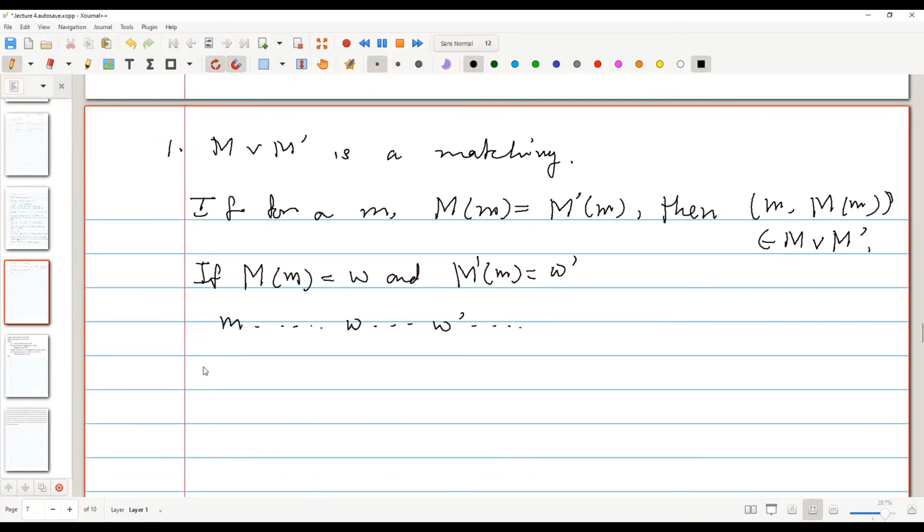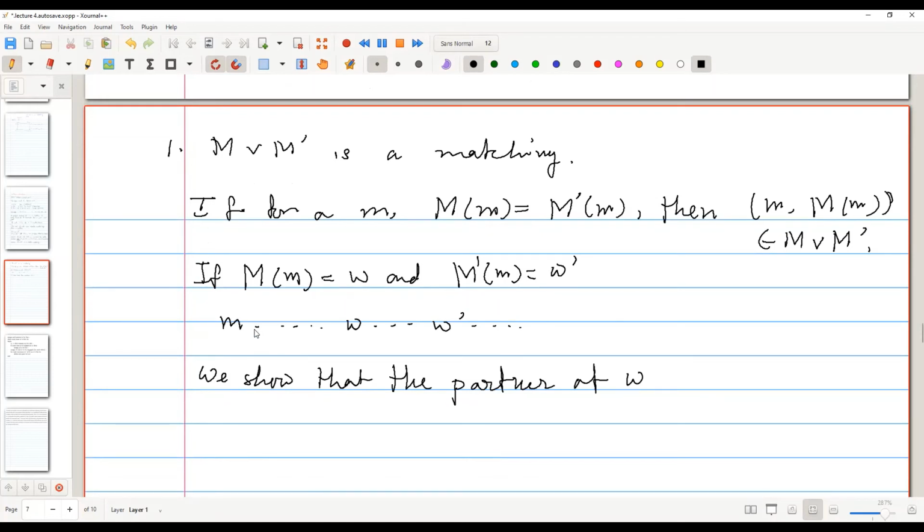What we show is that the partner of W in M prime is small m. Sorry, I have a question. The list which you wrote down, m dot dot dot, is that for m or m prime?